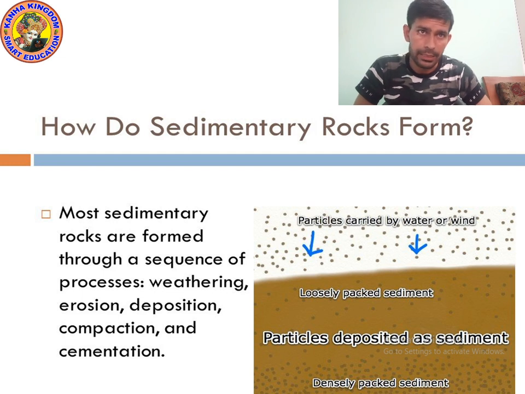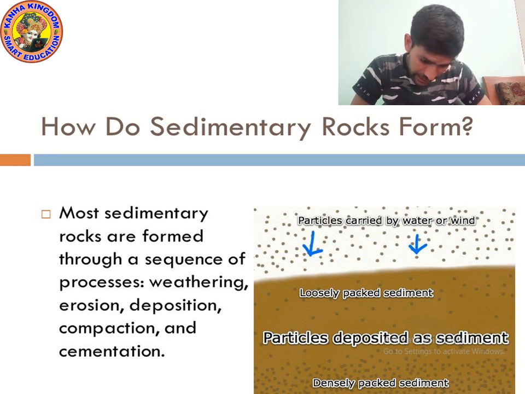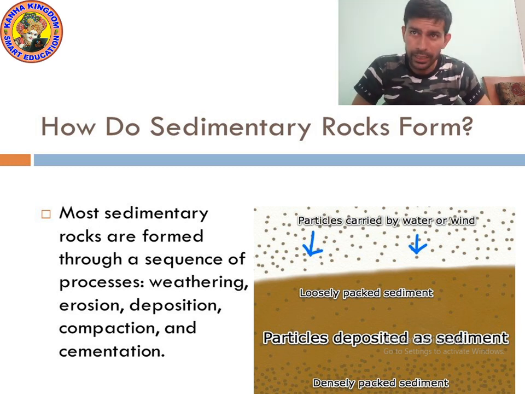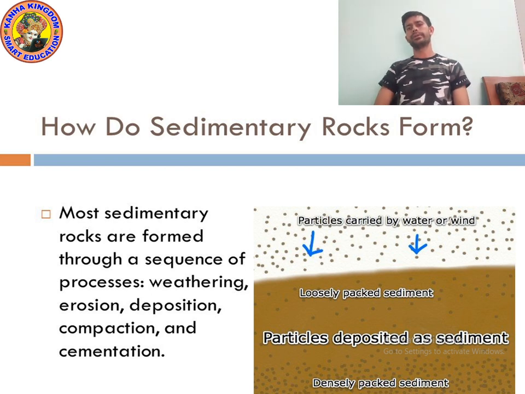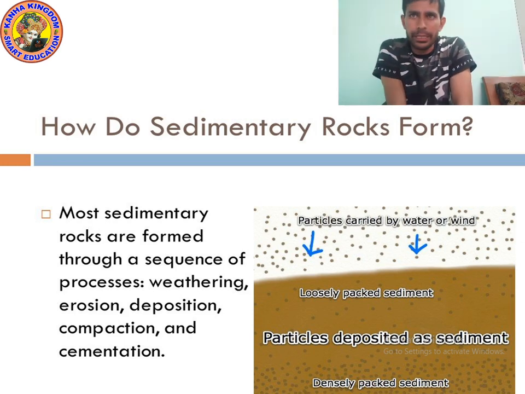Rock particles start breaking down. Then they are deposited somewhere else near the river. Okay. Then they start cementation. Cementation means they become again hard and harder. Due to hardening, they form sedimentary rocks.